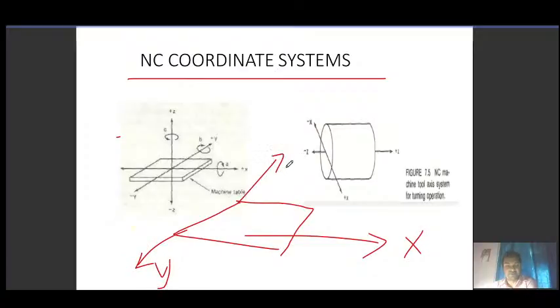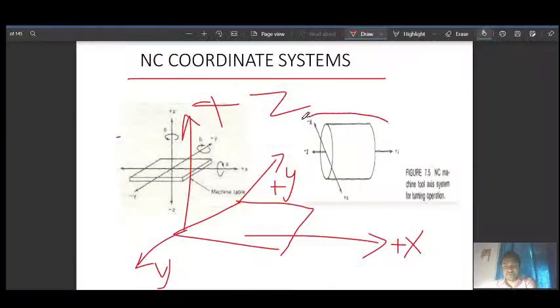You can say this one plus y and this one plus x, and the up direction as plus z. If we are having a rectangular part, it is the Cartesian coordinate system.